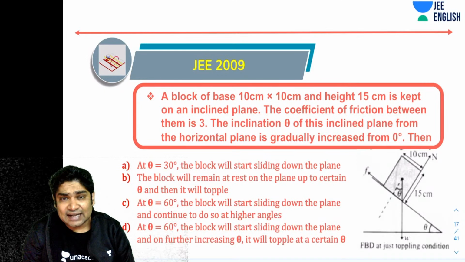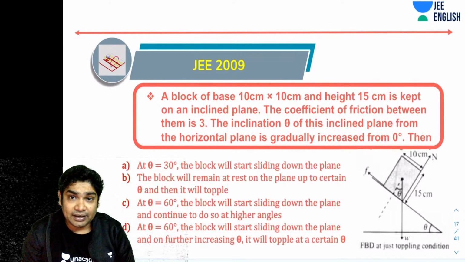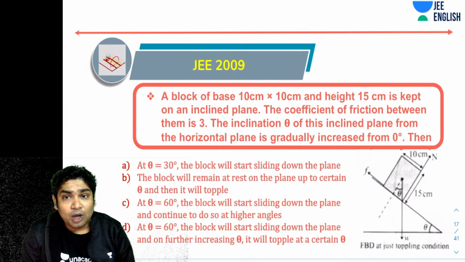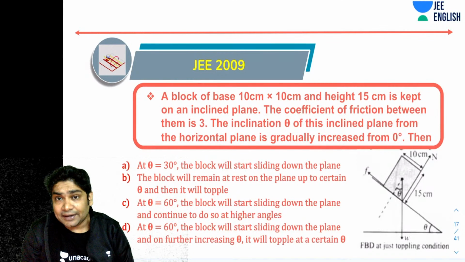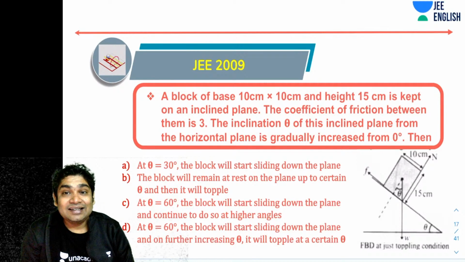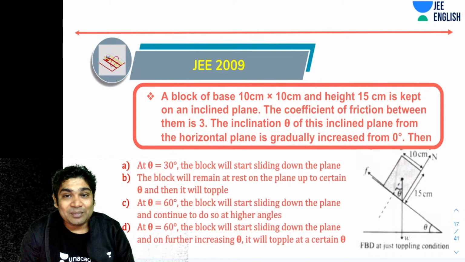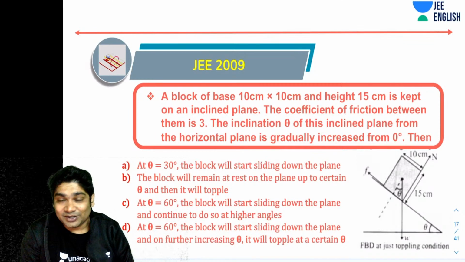Option A says that at theta equals 30 degrees, the block starts sliding down the plane. Option B says the block will remain at rest on the plane up to a certain angle theta and then it will topple. Option C says at theta equals 60, the block starts sliding down the plane and continues to do so at higher angles. And option D says at theta equals 60, the block starts sliding down the plane and on further increasing theta, it will topple at a certain angle. So what do you think is the answer for that?